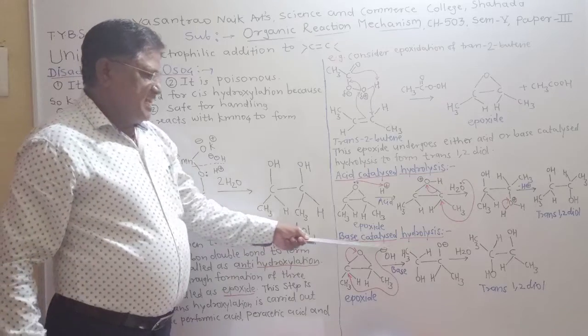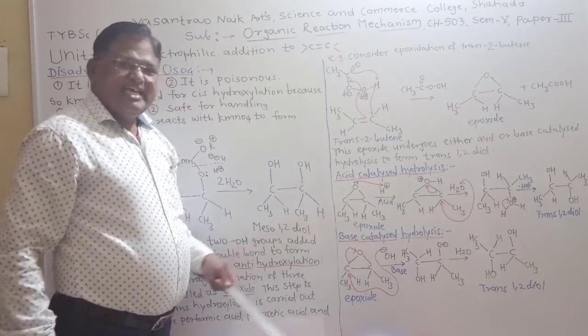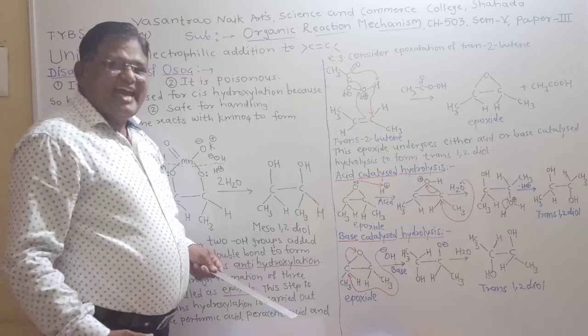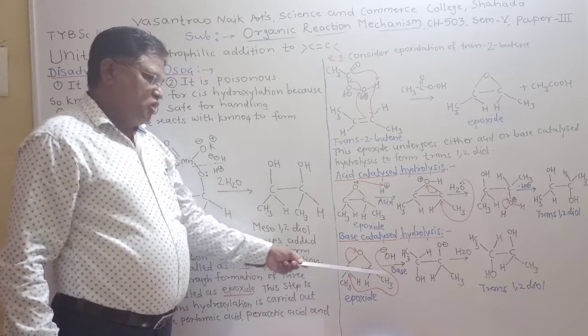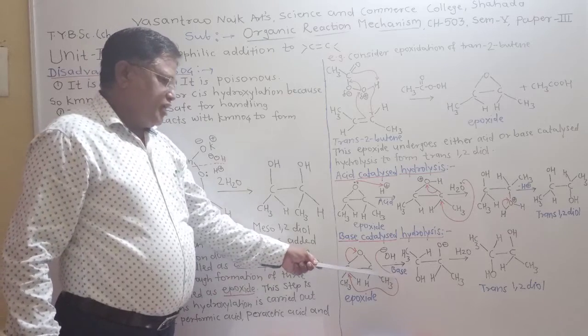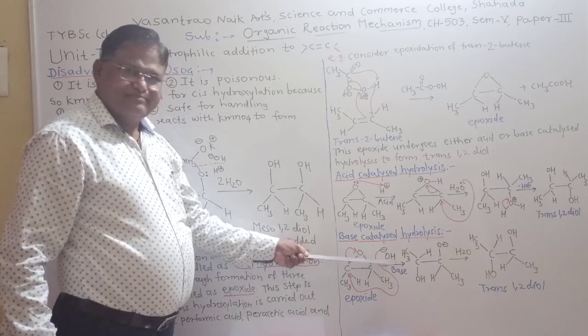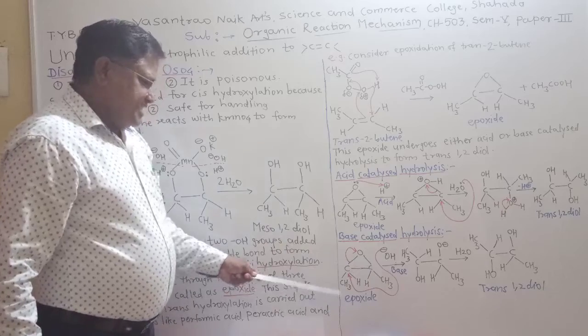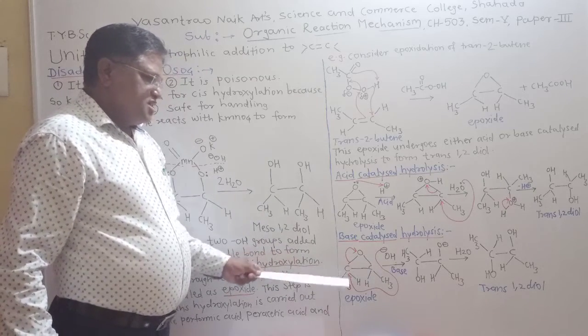Similarly, base catalyzed hydrolysis. In base catalyzed hydrolysis, the reaction is carried out in the presence of a base. What is the definition of base? Base donates hydroxyl ion. Now, this is the epoxide.